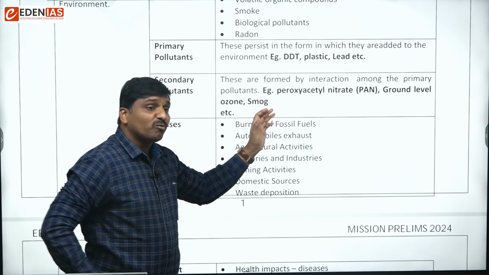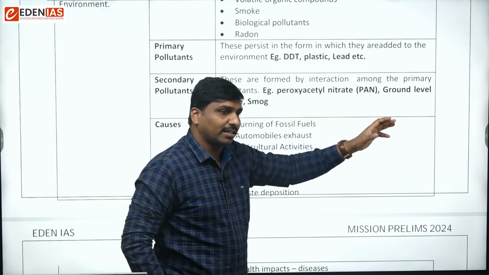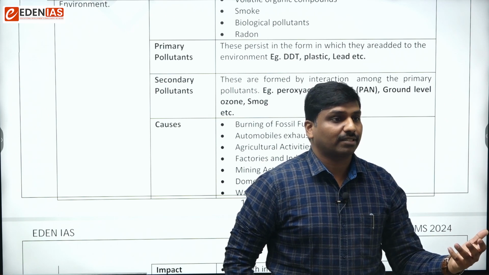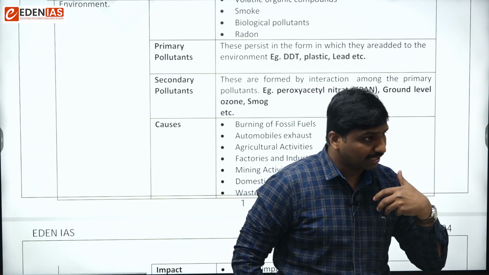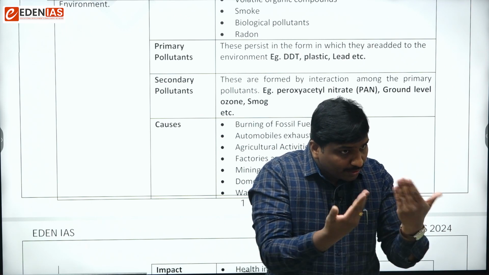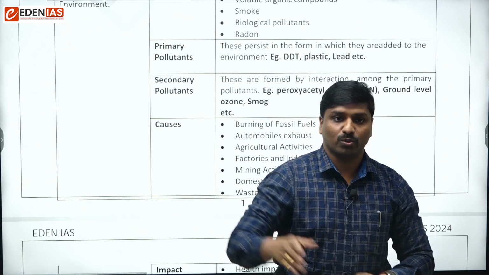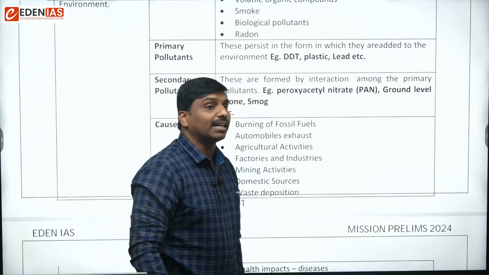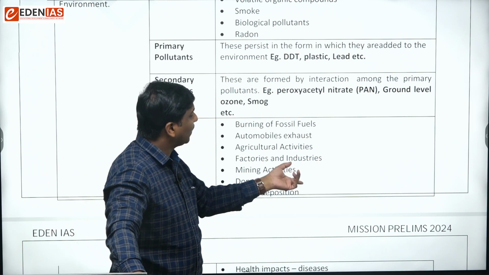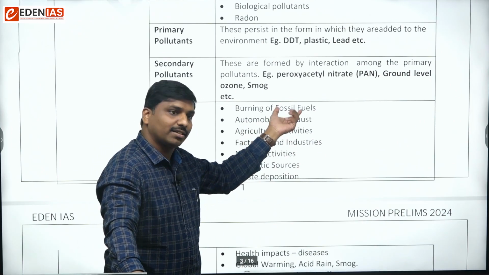From fossil fuels we can expect some of the pollutants like nitrogen dioxide, and some like carbon monoxide. All of them would be released due to burning of the fossil fuels, petrol. When we see vehicular exhaust, that releases so many gases or pollutants. And then automobile exhaust, same thing.